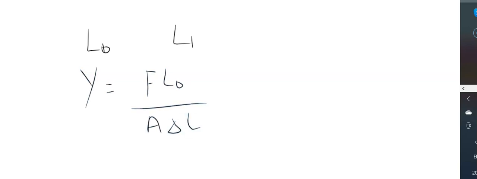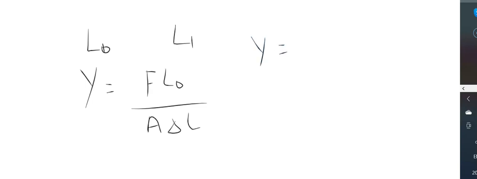Young's modulus Y is given by F L0 divided by A into delta L, where L0 is the initial length and delta L is the change in length, the increase in length.